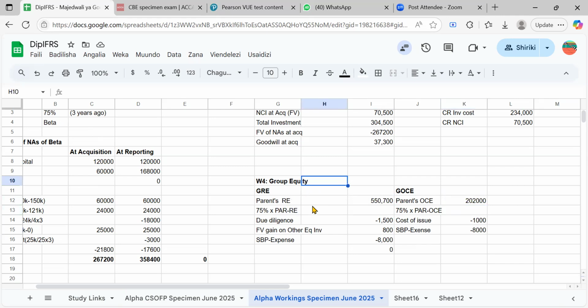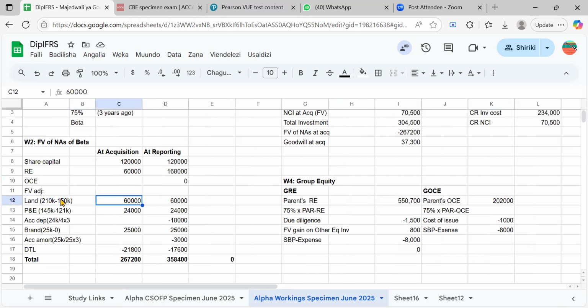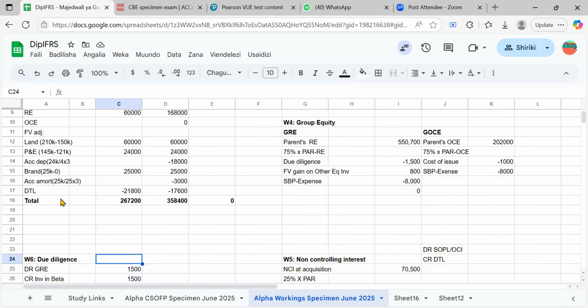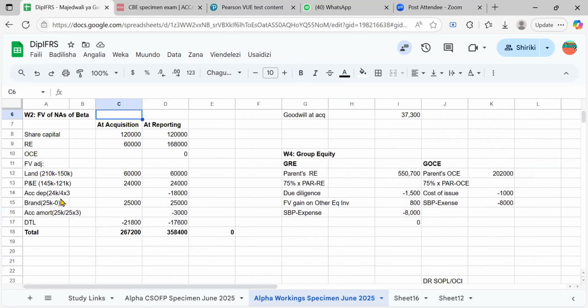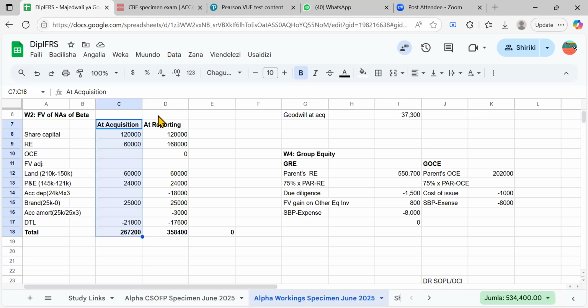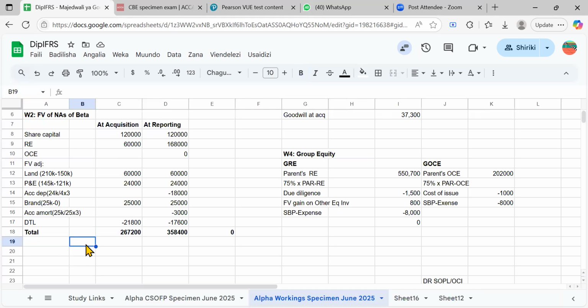We don't have this, 75% of post-acquisition reserve related to retained earnings. This post-acquisition reserve that is distributed, I told you it is on working two, right? If you can see working two, we get this one, which we need for goodwill at acquisition. But we also do it at the reporting date so that we simplify matters. We compute the post-acquisition reserve, which equals the difference.